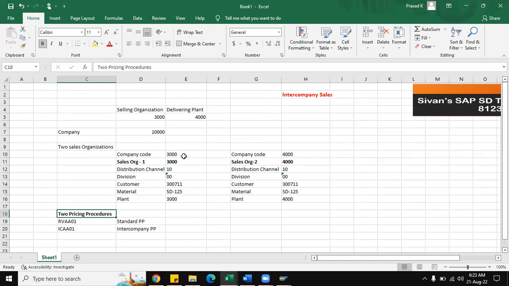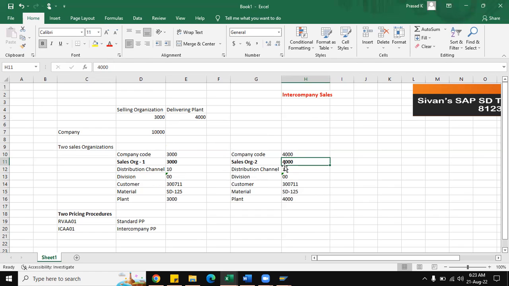Also, one more thing is, when we are doing the billing, suppose the supplying company code 4000 has to bill the customer, this company code 3000 is a customer for this intercompany billing. So this should be available as the intercompany customer in the definition of sales organization 1 and 2, where we have to specify the intercompany customers so that the system will consider to whom we have to send.